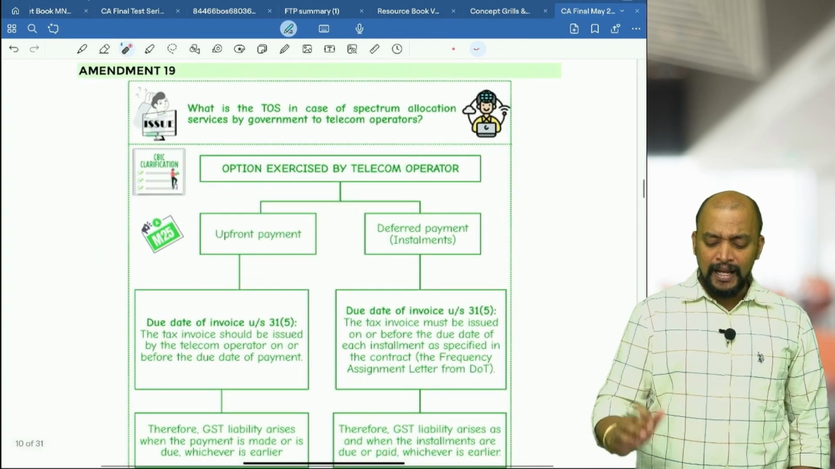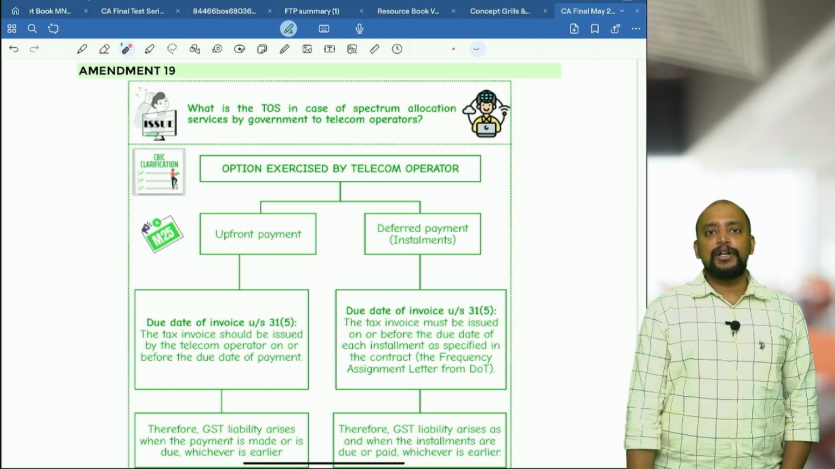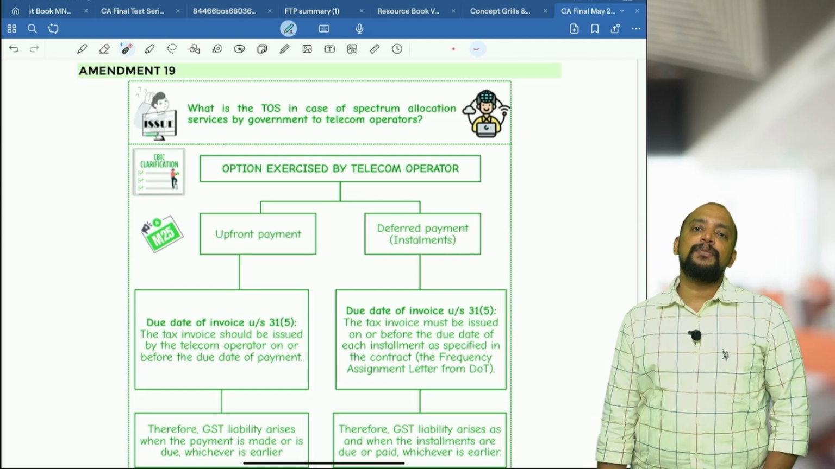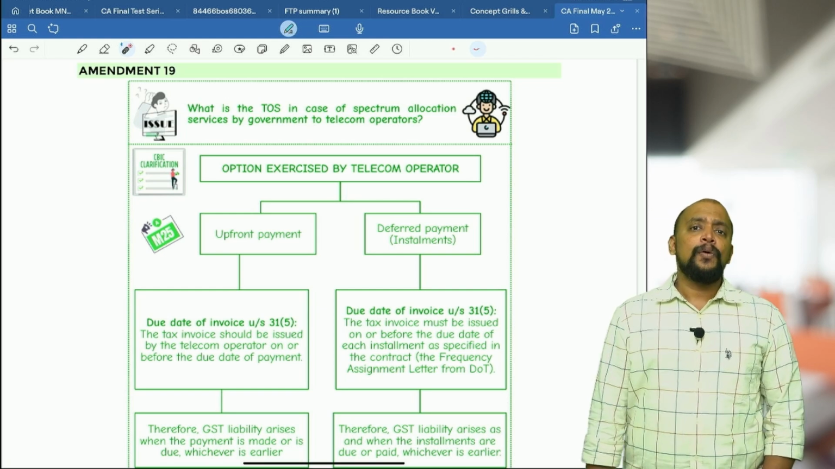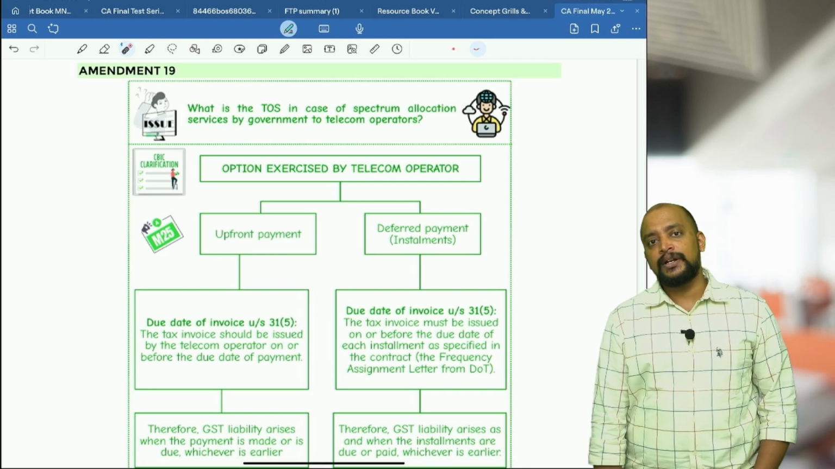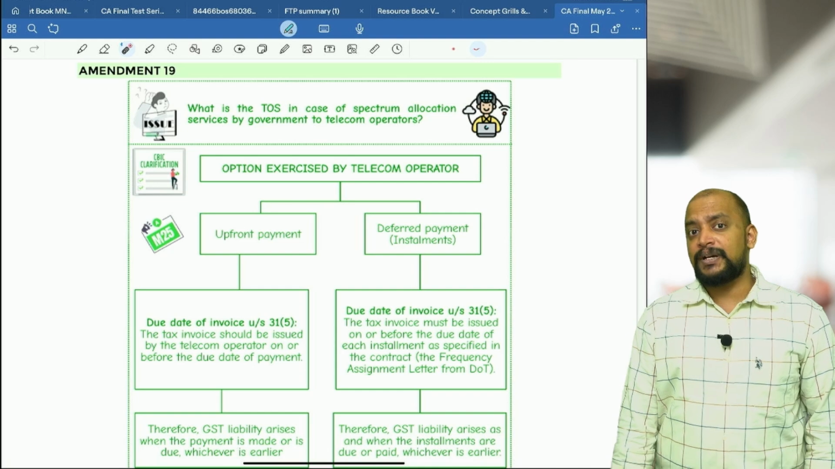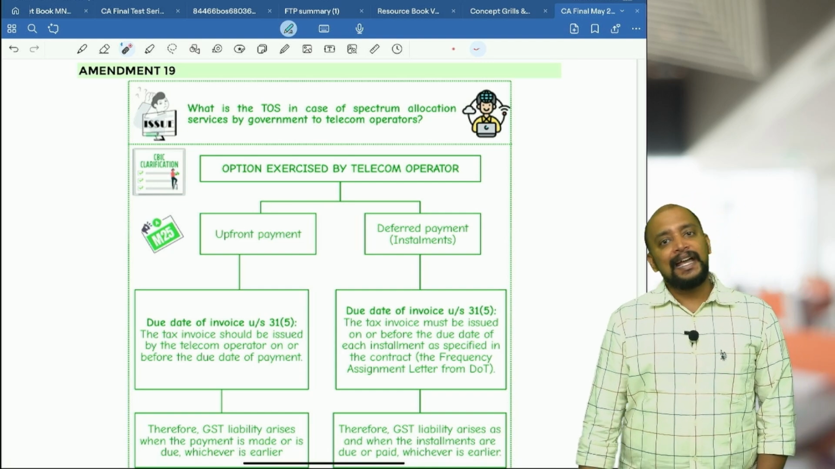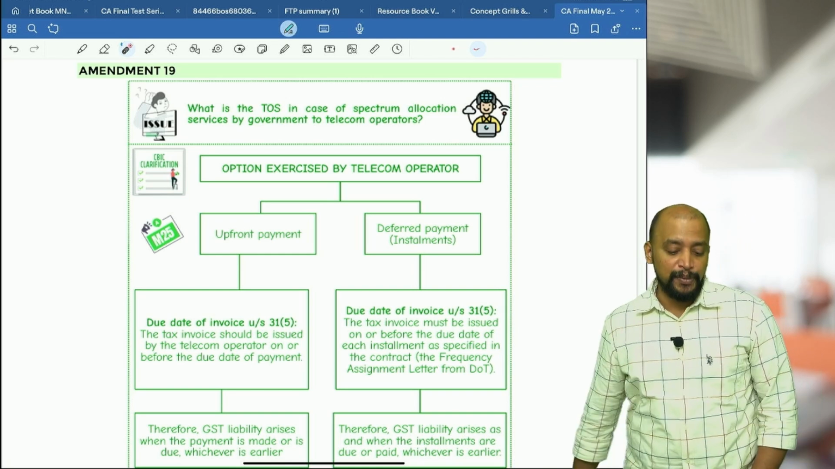Next, another one is related to spectrum allocation. In case of spectrum allocation, again it is a continuous supply of service. So, the government owns a spectrum and will be allocating spectrum to the telecom companies, for which telecom companies will pay one-time charges as well as annual royalties, etc. We have one exemption. If the spectrum is allocated before 1/4/2016, that is exempted. But if the spectrum is allocated thereafter, definitely it will be taxable and we don't have any exemptions with respect to that. So, here it is definitely a continuous supply of services.